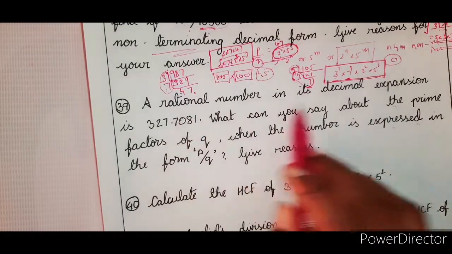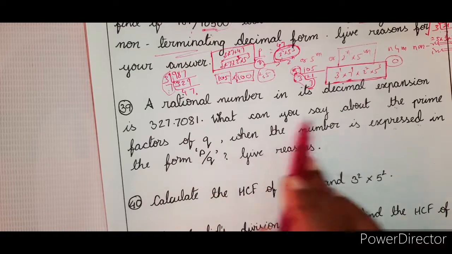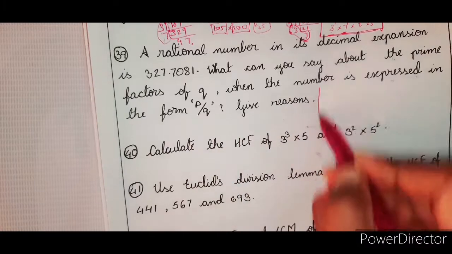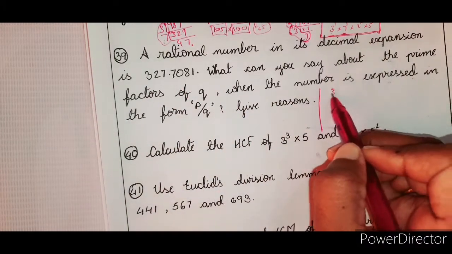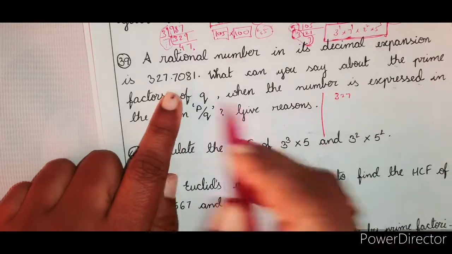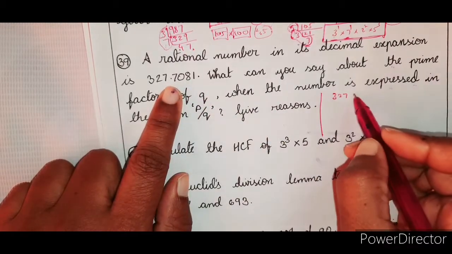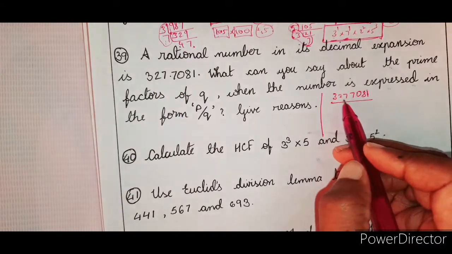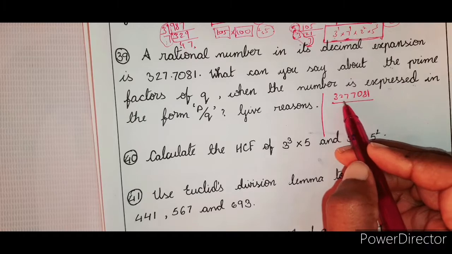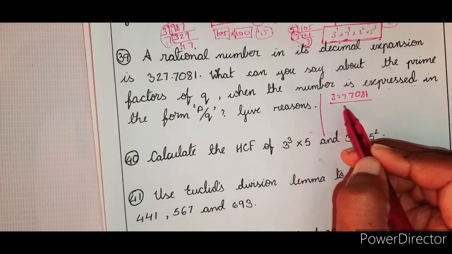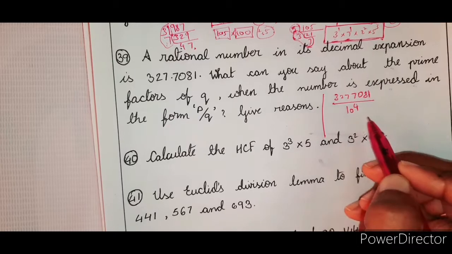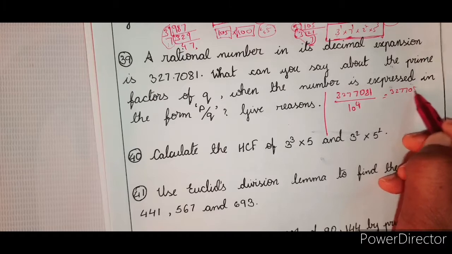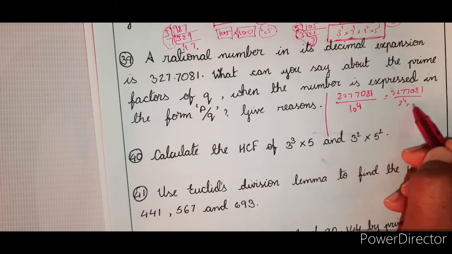Right. So now, irrational number in its decimal expansion is this. What can you say about the prime factors of Q when the number is expressed in the form of P by Q? Here it's very simple, right? How can the number be expressed in P by Q form? 1, 2, 3, 4. That means if I divide by 10 power 4, I can write the P value as 32,77,081 divided by 10 power 4. So that means now 3277081 divided by 2 power 4 into 5 power 4.